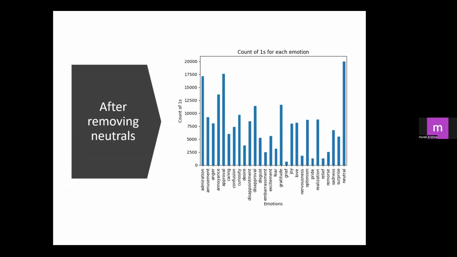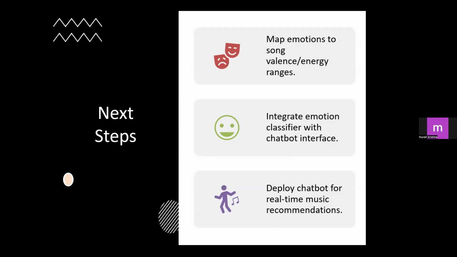And the next slide: what are our next steps? As I discussed before, we are going to match the emotion from this GoEmotions dataset to the Spotify dataset by arranging the valence. For example, if the valence is very high, we will detect it as joy. If the valence is very low, we will detect it as sadness. So, regarding the valence, we'll try to give an emotion for the dataset.